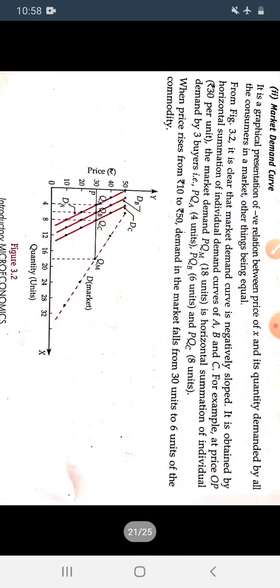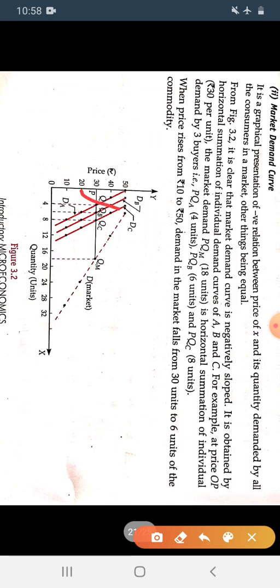Here we have taken QA for the quantity demanded by consumer A, QB quantity demanded by consumer B, QC quantity demanded by consumer C. When we add the values, we get this market demand curve. It shows the summation of all these things, and that is market demand.